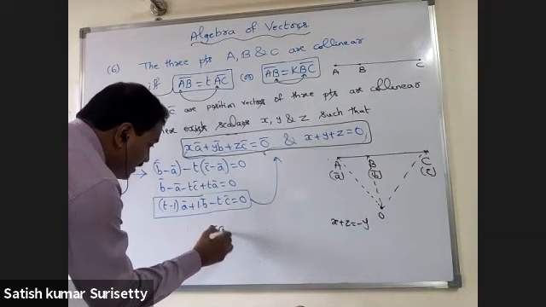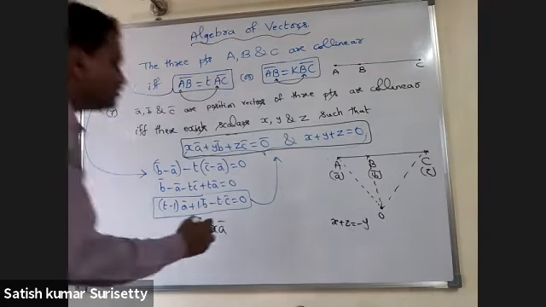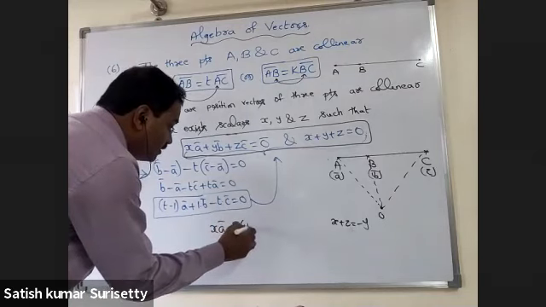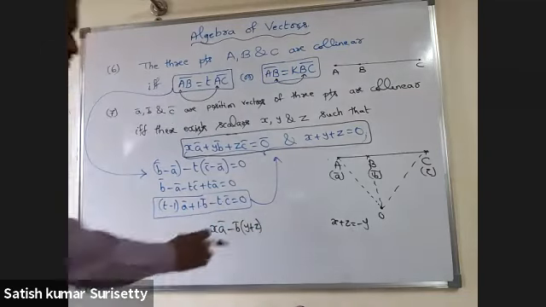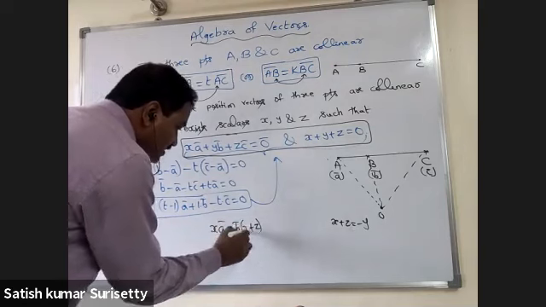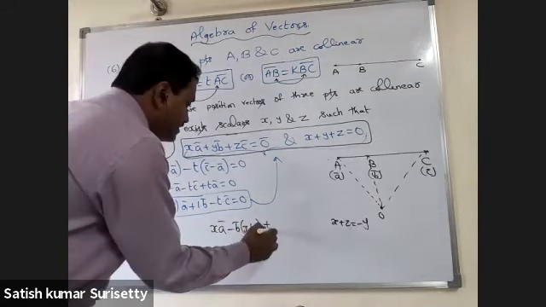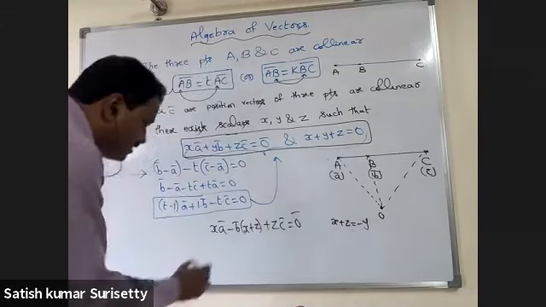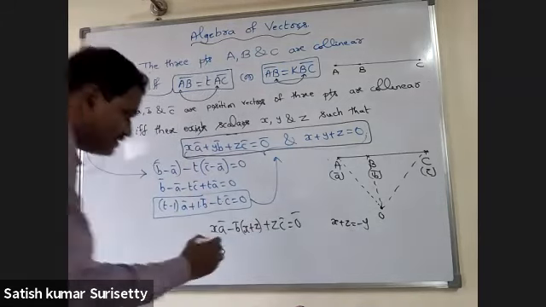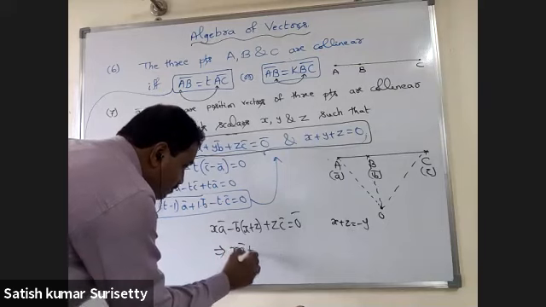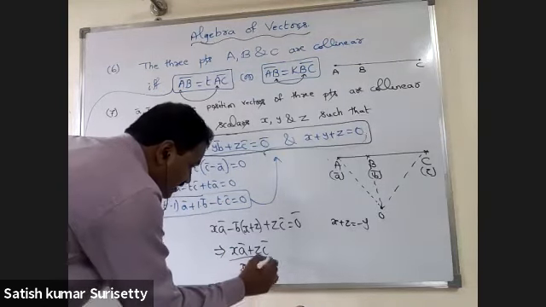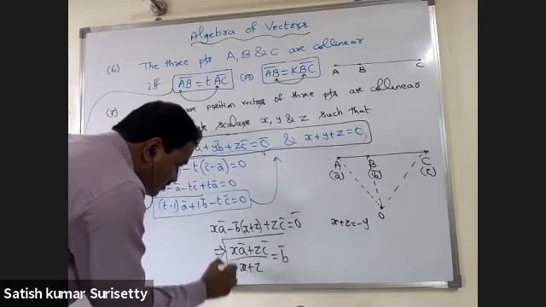So x a bar minus b bar into (x plus z) plus z c bar equal to 0 bar, which implies you can rewrite as (x a bar plus z c bar) upon (x plus z) equal to b bar.